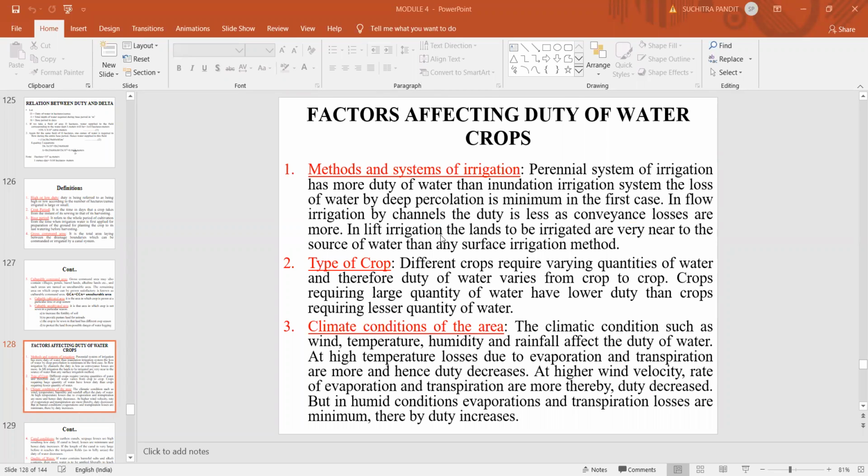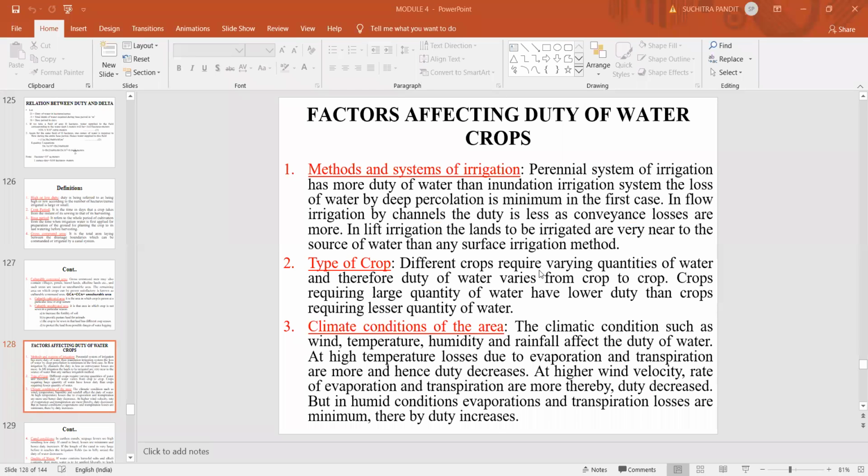Hence, in lift irrigation, the duty is more when compared with the canal system, inundation and perennial systems of irrigation. So the duty of irrigation water is affected by the method and system of irrigation practiced in that particular area. And it also depends on the type of crop.